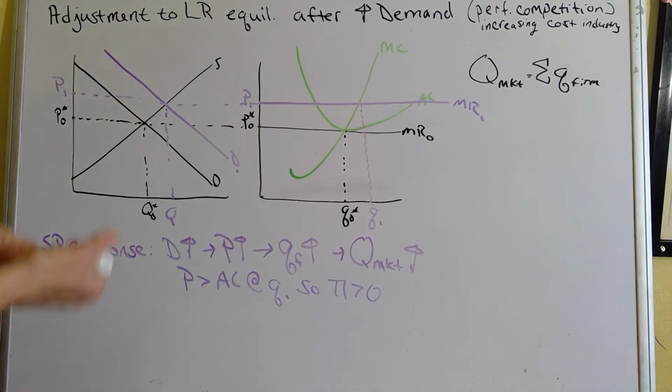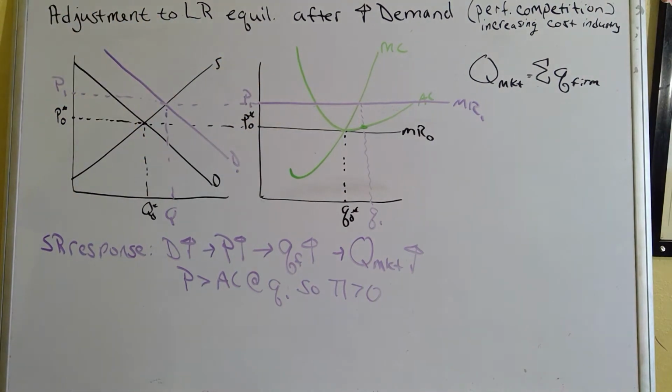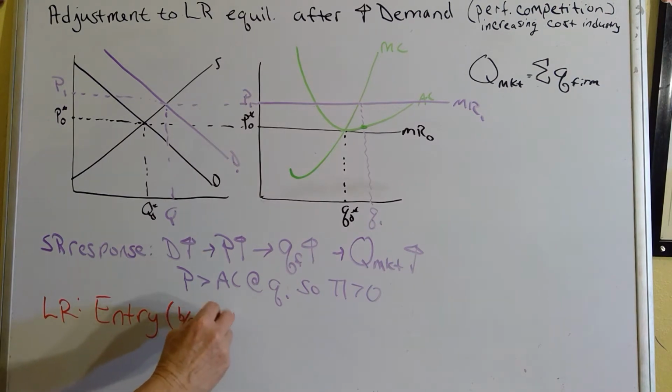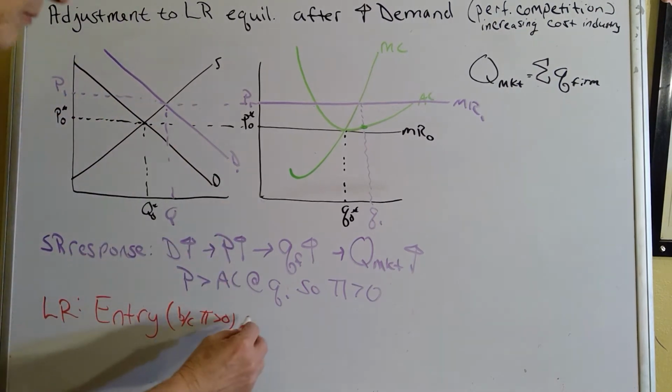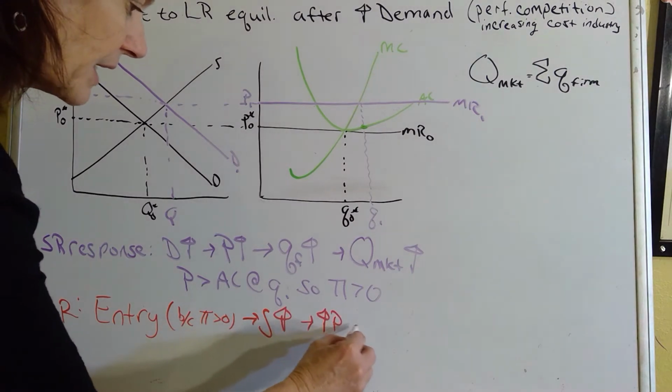And you can see at that new output, price is greater than average cost, so firms are making a positive economic profit. And so they're happy to stay there, but in the long run, there's going to be entry of new firms because profit is greater than zero. Again, this is the same thing that happens in a constant cost industry. The story is exactly the same up to and including the punchline. Supply will increase with entry. The increase in supply will lead to a decrease in price.